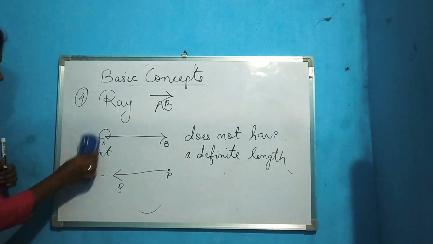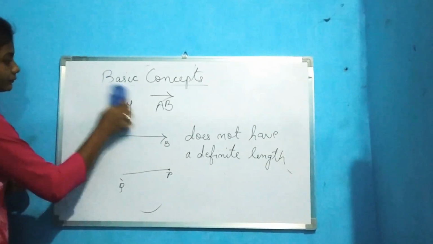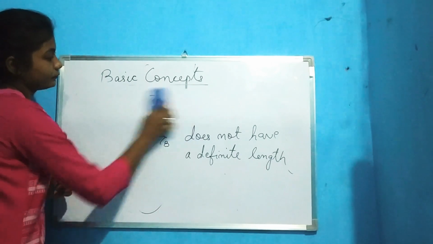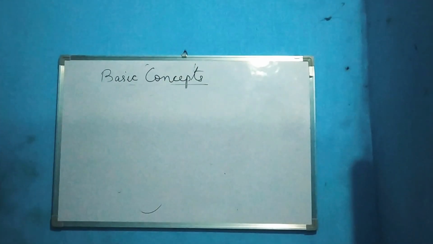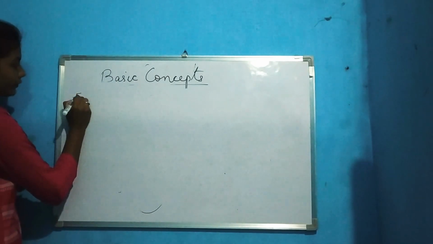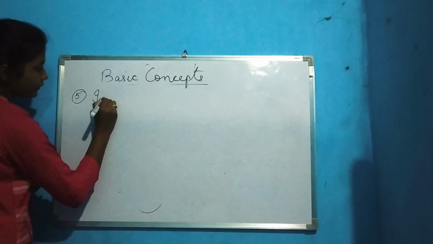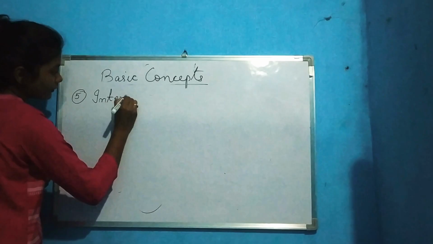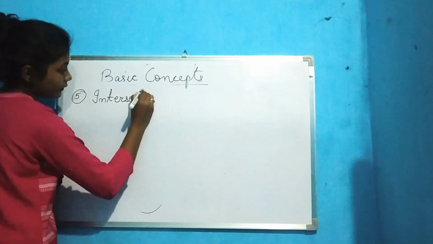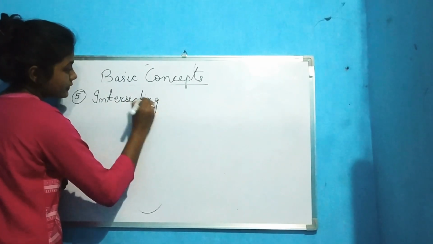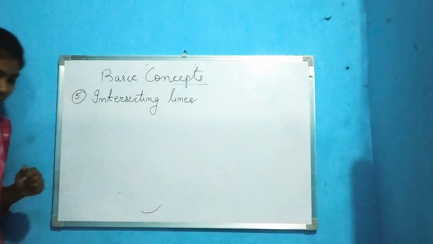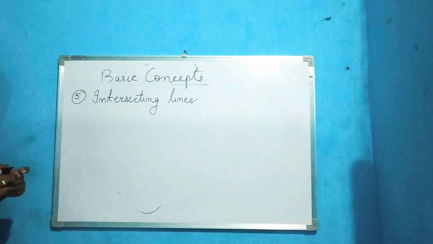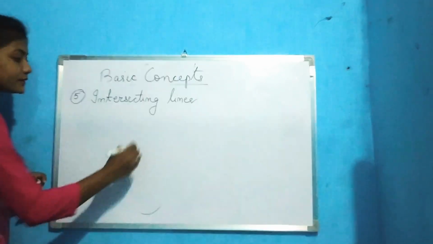Next is number 5. Intersecting lines. So the point at which two or more lines meet.